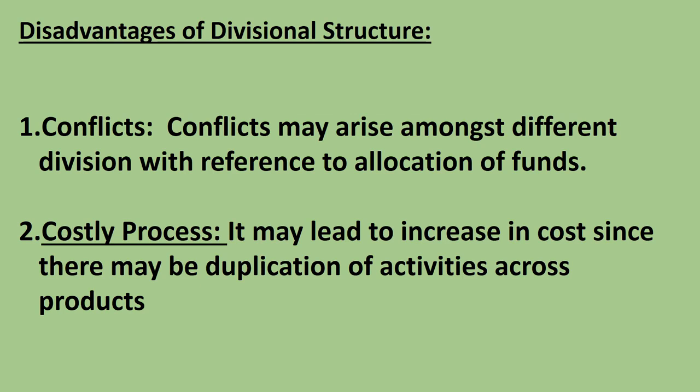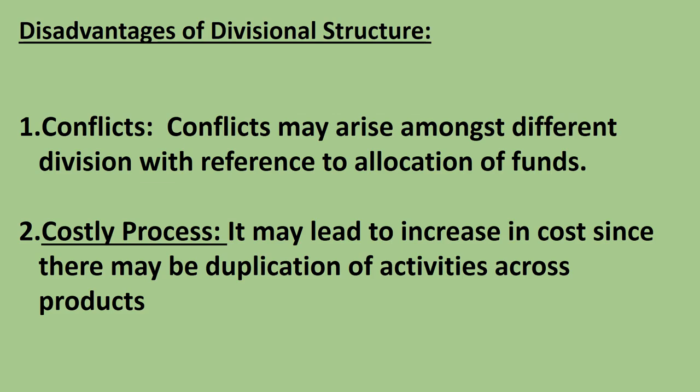Second one is costly process. It may lead to an increase in cost since there may be duplication of activities across products. It may lead to an increase in cost because of duplication of resources in various departments, since each division has a separate set of similar functions.